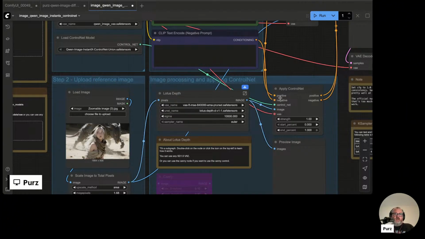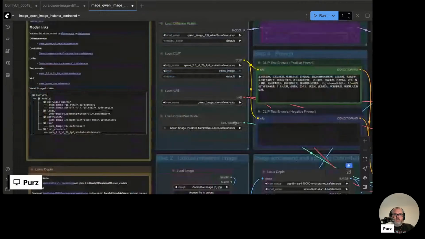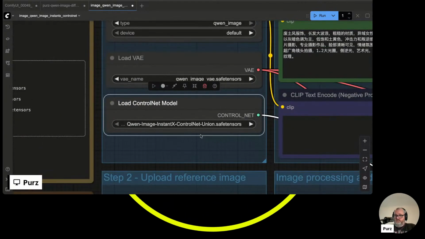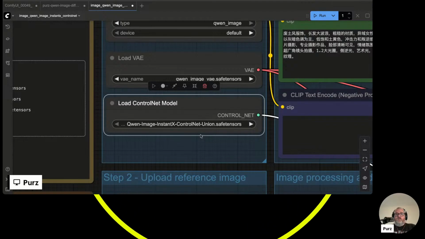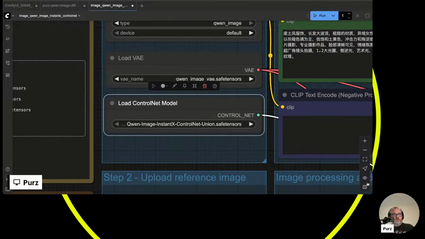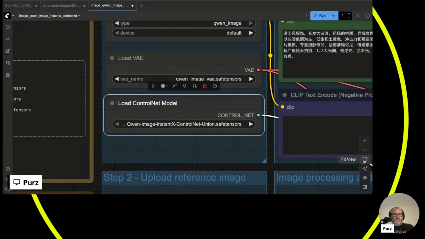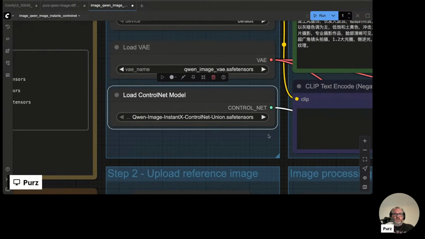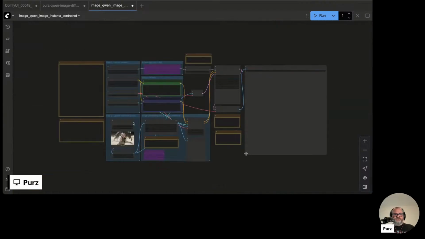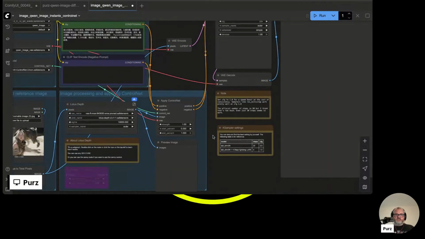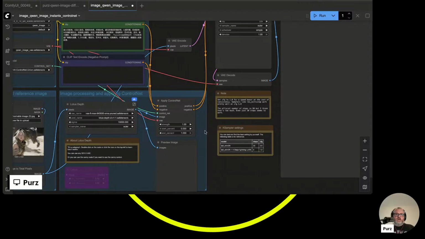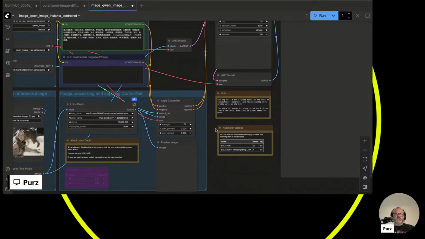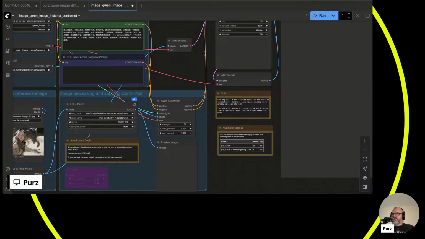And then our control net is loaded over here, and we're loading the Qwen image Instant X control net union. If you need this file, it's on the blog. And yes, there's also a fit view. What's that? This one here. And it'll take you right into the node. All right. And yeah, I believe fit view is, I think there's a mouse command too, or a key to make that happen. Hotkey.